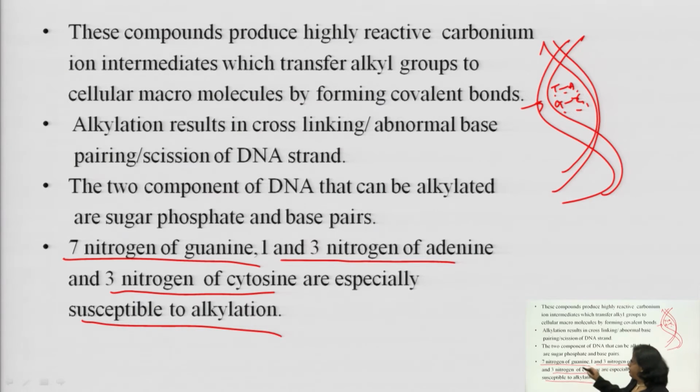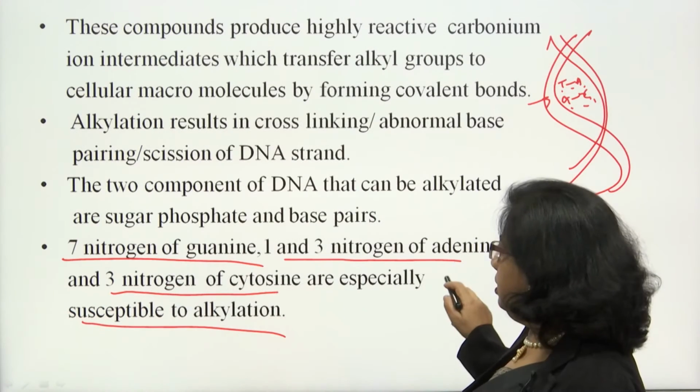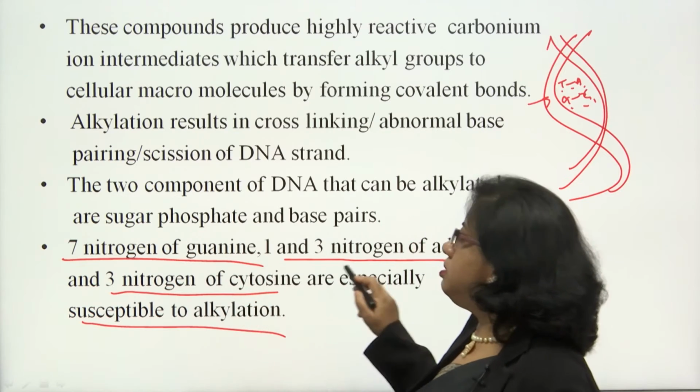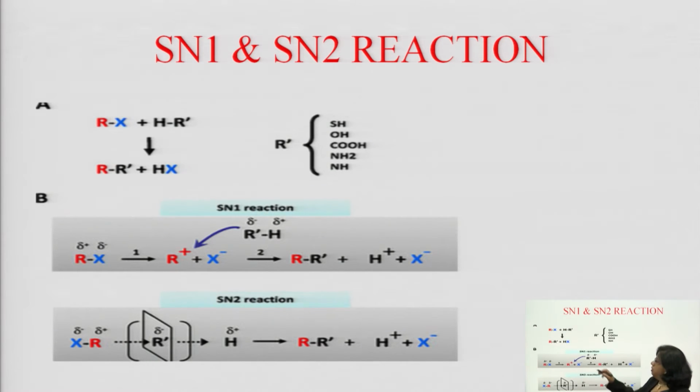So, the 7 nitrogen of guanine, the 1 and 3 nitrogen of adenine and the 3 nitrogen of cytosine are the important sites where a nucleophilic reaction can take place. Here you see the reaction: SN1, that is substitution nucleophilic unimolecular, and substitution nucleophilic bimolecular is the SN2 reaction.